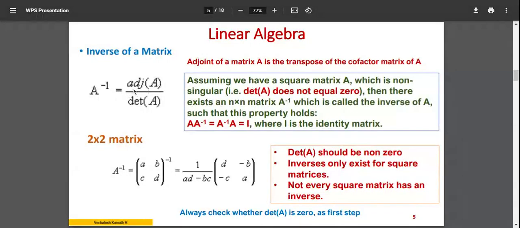Now, adjoint of a matrix, you will have to calculate. In my next part here, I'll show you how to calculate it for a 2 by 2 matrix and a 3 by 3 matrix. So you will calculate the adjoint of a matrix. Remember, it is a matrix that you're going to get.